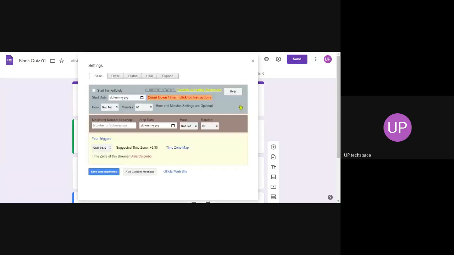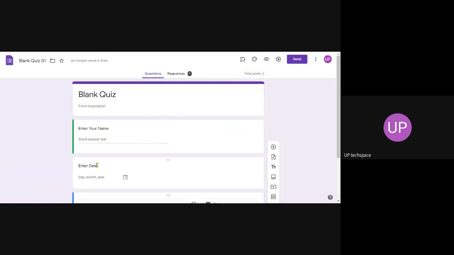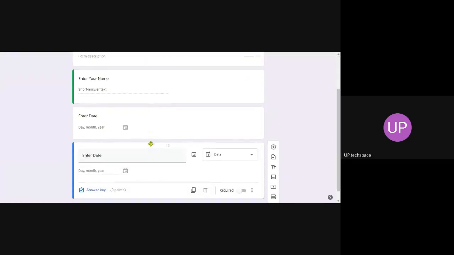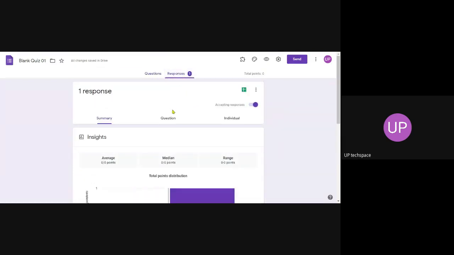Once you schedule this, a student can enter the name and date. It is like signing in. When the student signs in and submits this form, you will get a response. In the responses, click on the create spreadsheet link.